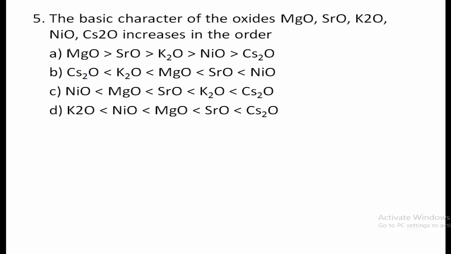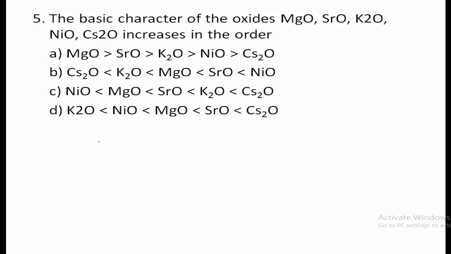Fifth question, the basic character of the oxides magnesium oxide, strontium oxide, potassium oxide, nickel oxide, cesium oxide increases in the order. Here the basic character of these given oxides increases in the order means you have to take the oxide which is less basic first and then more basic. So first see here how you will determine basic character.